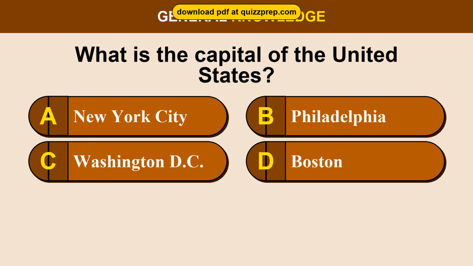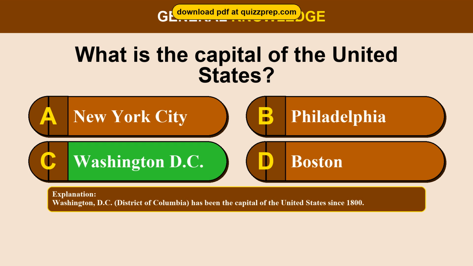Question 44. What is the capital of the United States? Option A, New York City. Option B, Philadelphia. Option C, Washington, D.C. Option D, Boston. The correct answer is option C. Washington, D.C. Washington, D.C., District of Columbia, has been the capital of the United States since 1800.